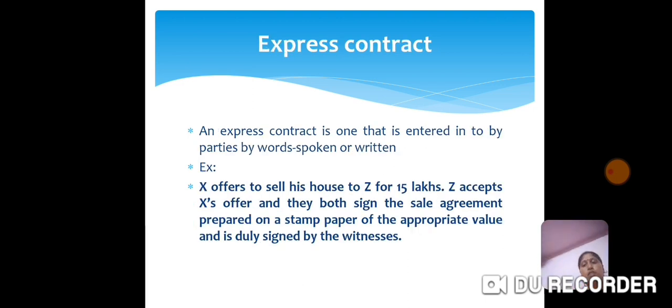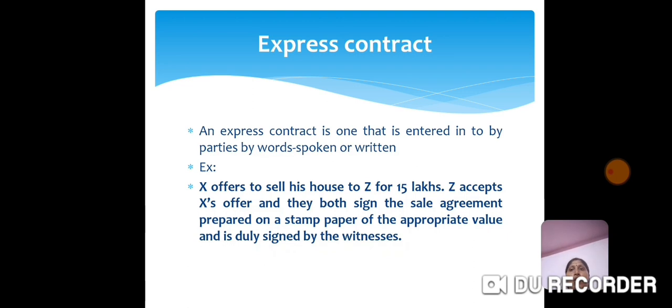Next we will go on to the formation. According to formation, first one is express contract. An express contract is nothing but one where the parties enter in the form of words, that is spoken or written, but usually it will be in written form. For example, X offers to sell his house to Y for 15 lakhs. Y accepts X's offer and they both sign the contract prepared on stamp paper. The paper should be stamp paper and it should be duly signed by the witnesses. Then the contract becomes a valid contract and it becomes an express contract.